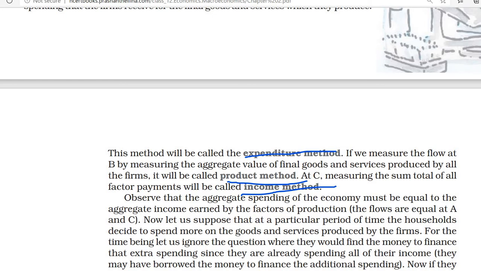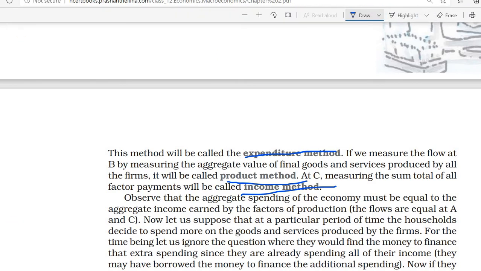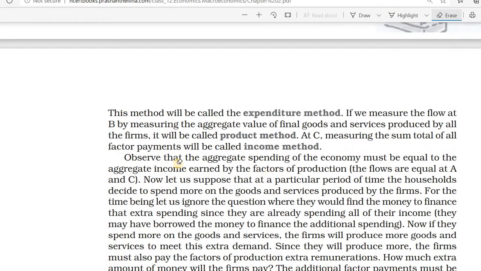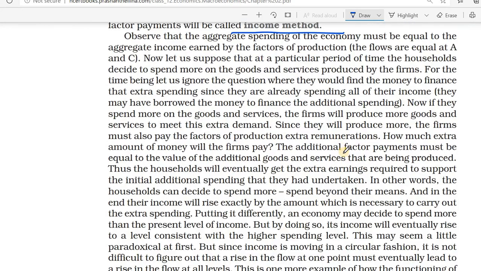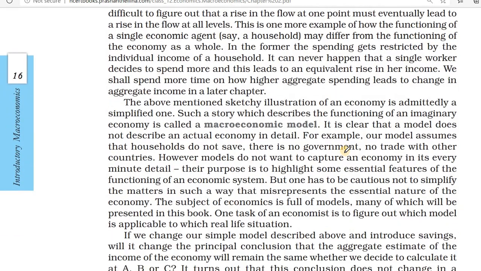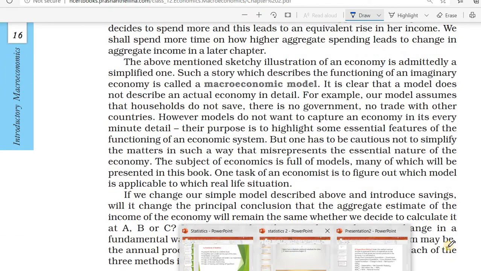If we want to calculate national income, through three methods we can calculate it. Which are the three methods? Expenditure method, product method, and income method. There are three methods in accounting national income: the expenditure method, the product method, and the income method. We can go to each method. First one, product method.